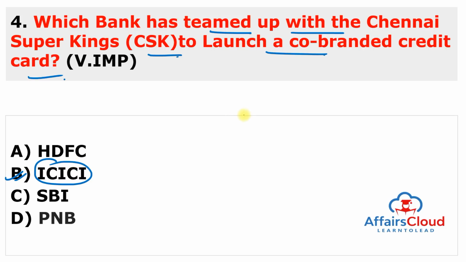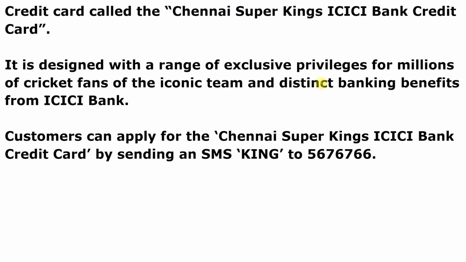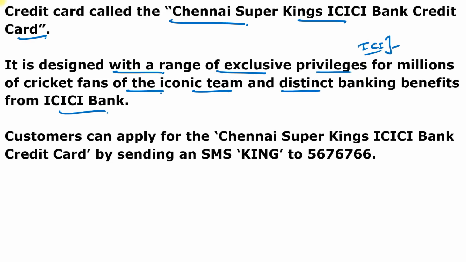ICICI Bank has teamed up with the Chennai Super Kings to develop a co-branded credit card, and the name of this credit card is very simple. The credit card name is Chennai Super Kings ICICI Bank Credit Card, and it is designed with a range of exclusive privileges for millions of cricket fans of the iconic team and distinct banking benefits from ICICI Bank. The launch of this credit card adds another addition to the exclusive set of co-branded credit cards offered by ICICI Bank, as it had earlier launched a co-branded credit card in 2018 with Manchester United.